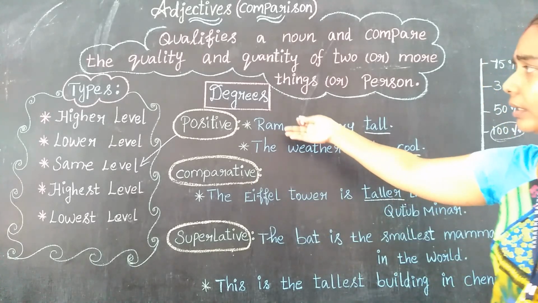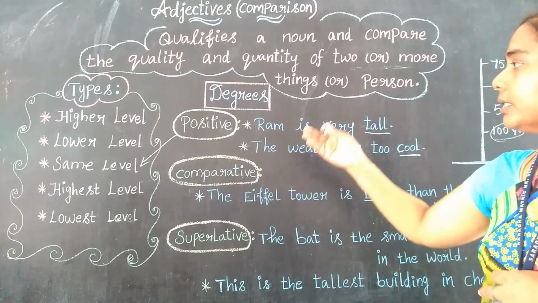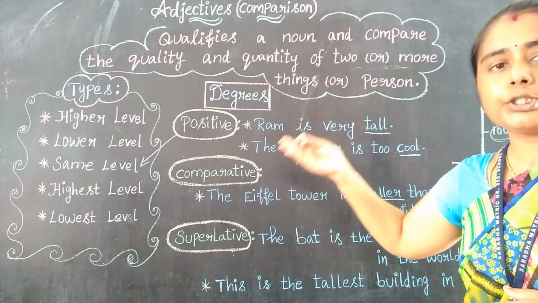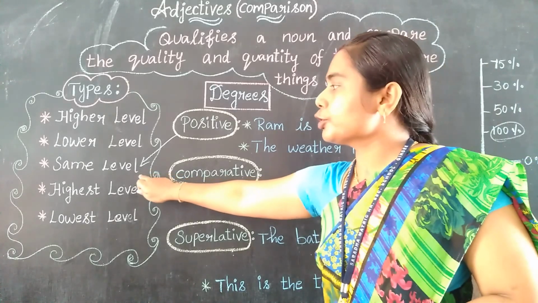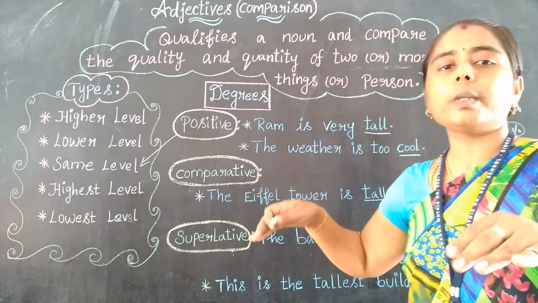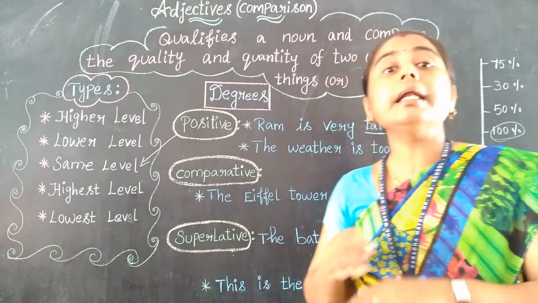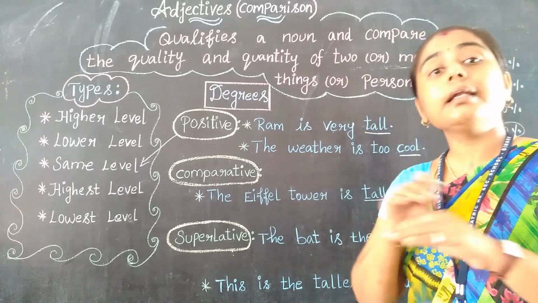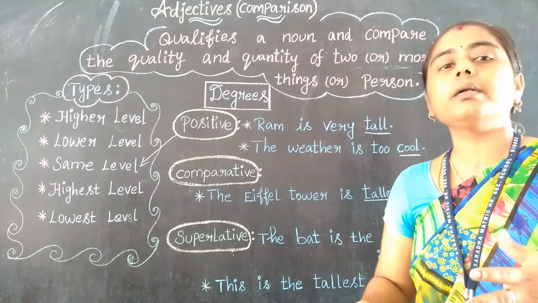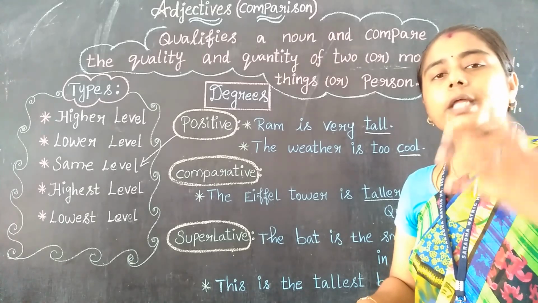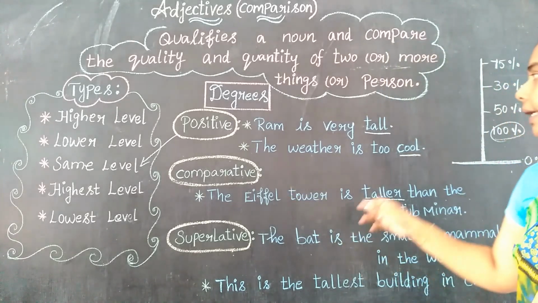And see, degrees of comparison. We have 3 degrees in our hand. See, that is positive degree, comparative degree and superlative degree. Yes, positive means what? It refers to same level. So positive degree always refers to same level. And comparative refers to unequal level. Unequal, right? Not equal, unequal. Yes. Then superlative, it is single out. That is more than one. It will not be like a single one, right? So that is superlative. So these are all the examples, right?